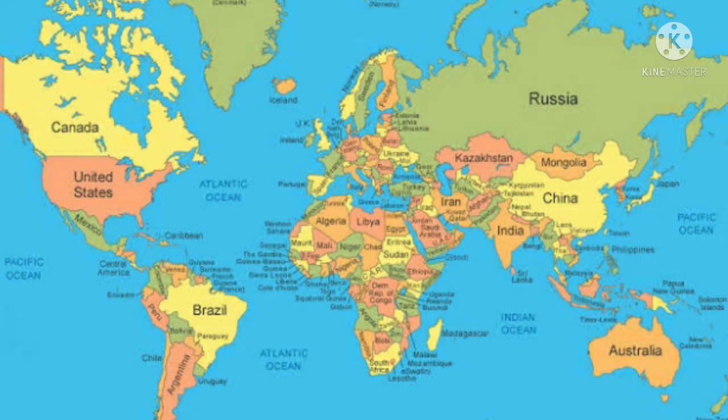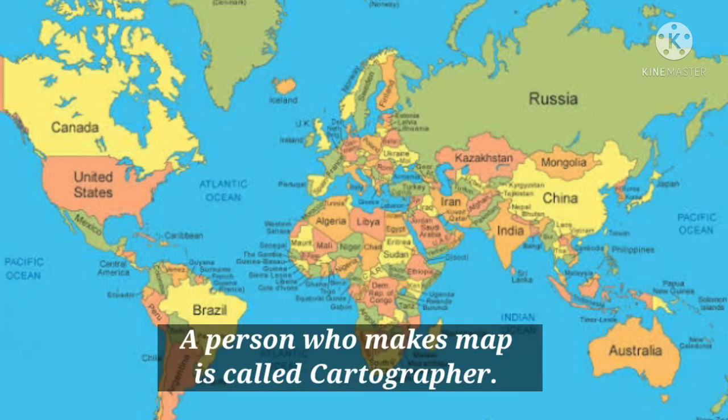Next one is the map. Maps are two-dimensional representations of the globe. A map is flat and two-dimensional. It can show only a part of the Earth's surface in detail at one time. Maps are easier to carry. A person who makes a map is called a cartographer.